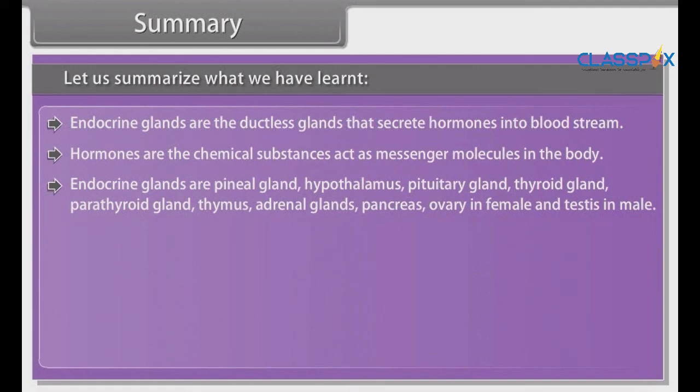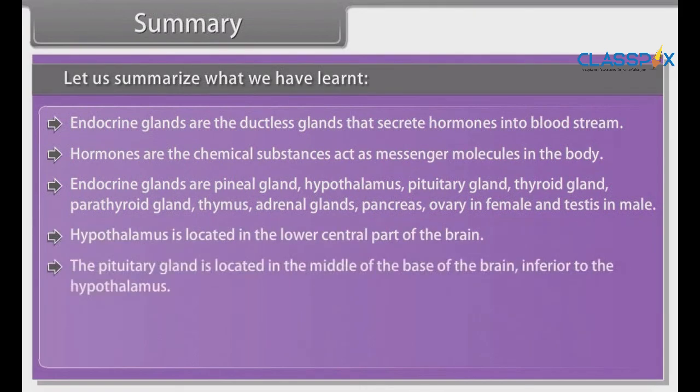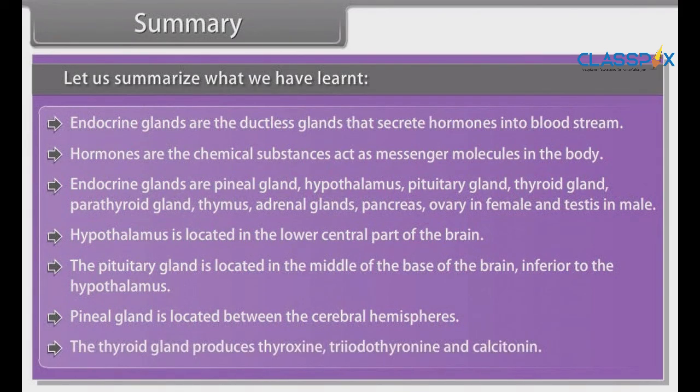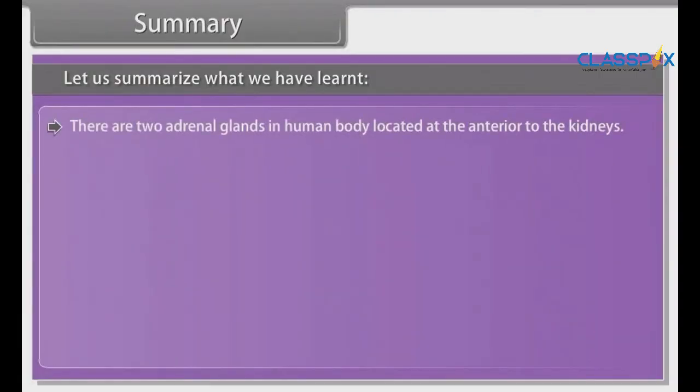Hypothalamus is located in the lower central part of the brain. The pituitary gland is located in the middle of the base of the brain, inferior to the hypothalamus. The pineal gland is located between the cerebral hemispheres. The thyroid gland produces thyroxine, triiodothyronine, and calcitonin. There are two adrenal glands in the human body located anterior to the kidneys. The pancreas can act as an exocrine gland as well as an endocrine gland.